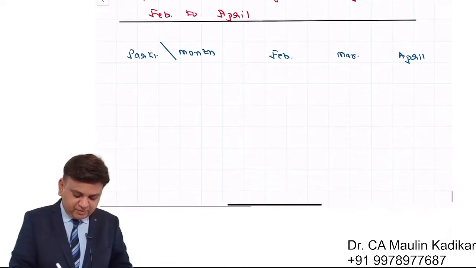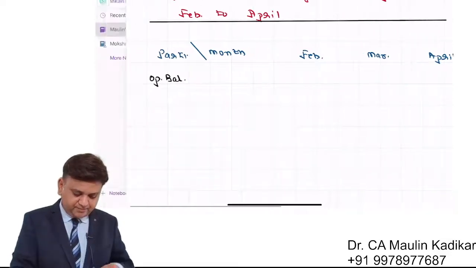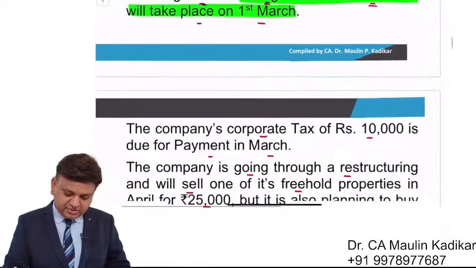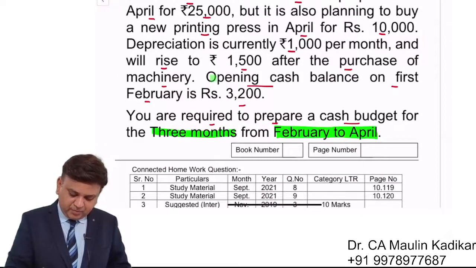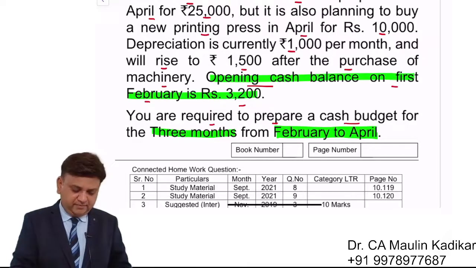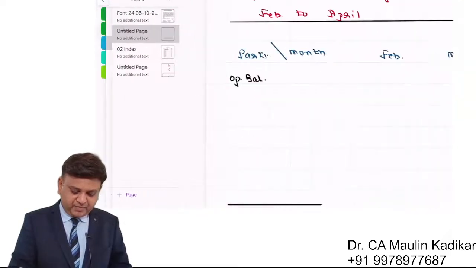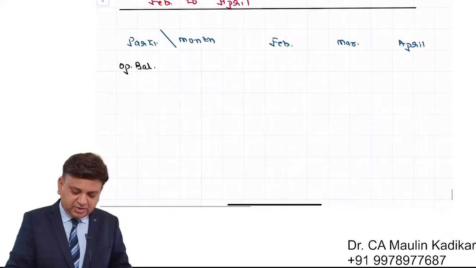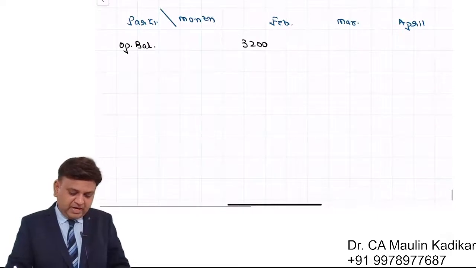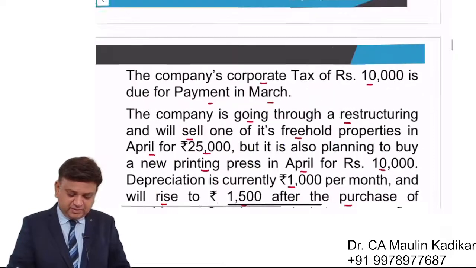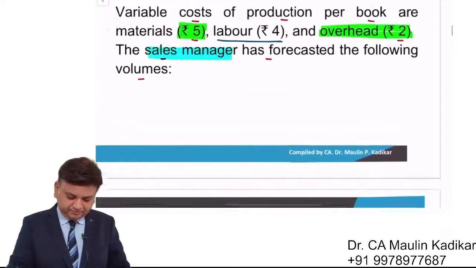In that, we'll start with the opening balance. The question is providing the information about the opening balance, that opening cash balance on 1st of February is 3200. So we mention over here 3200, that is the opening balance.